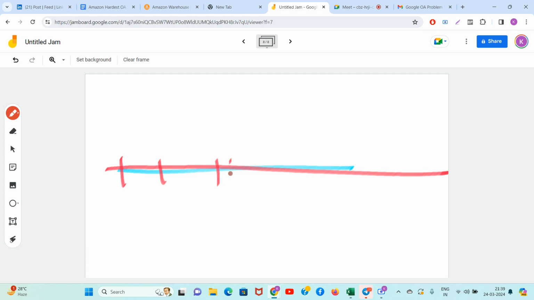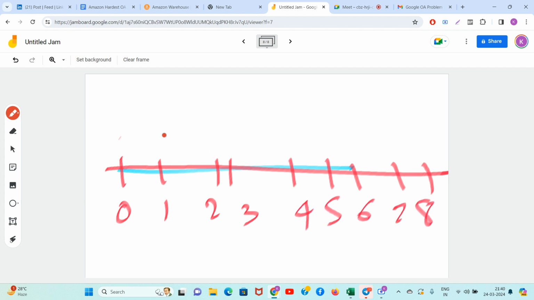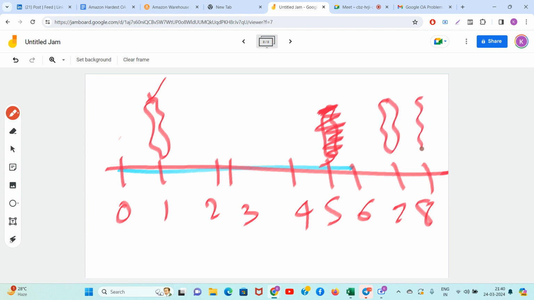So guys, one more number line I'm going to give you. Let's say 0, 1, 2, 3, 4, 5, 6, 7, 8. One warehouse is here, another is here, and another is here. Guys, what is the cost to bring all of them to point number 5?